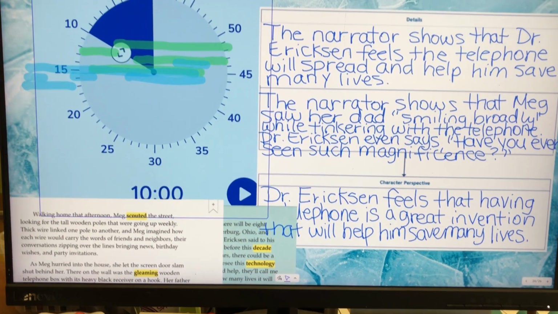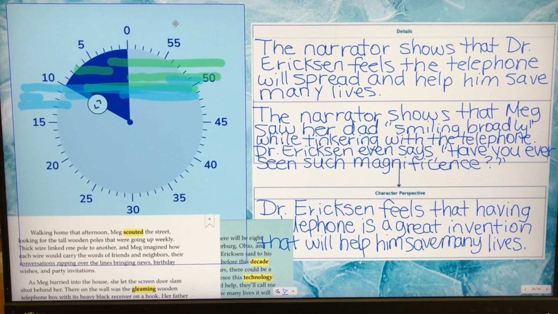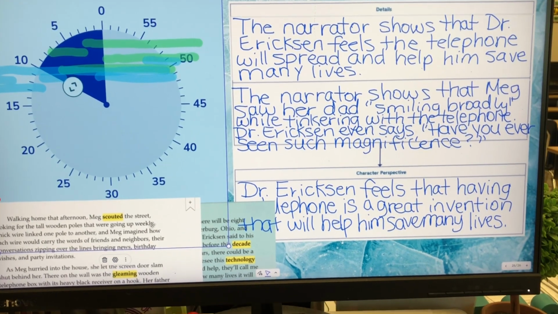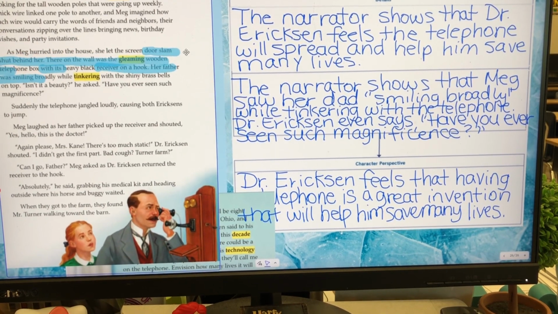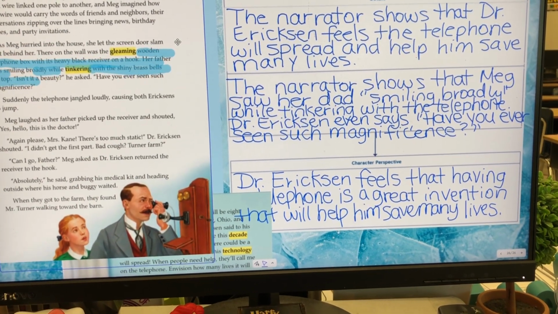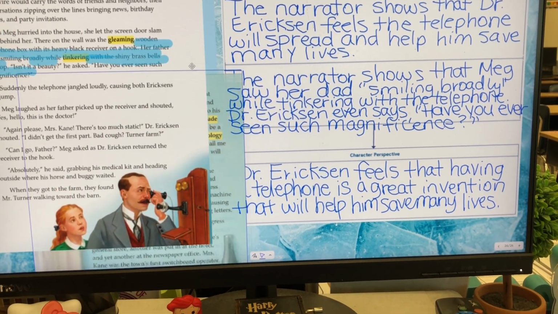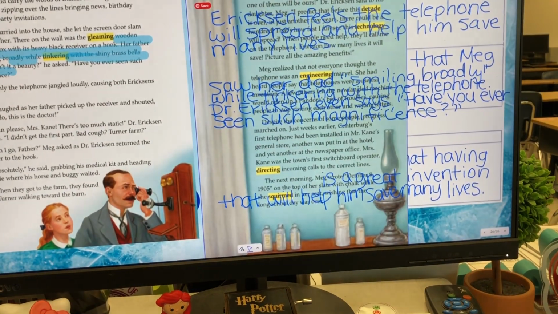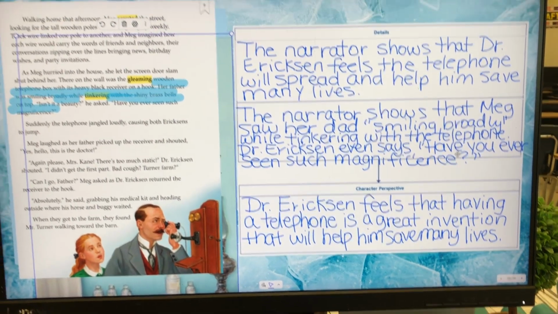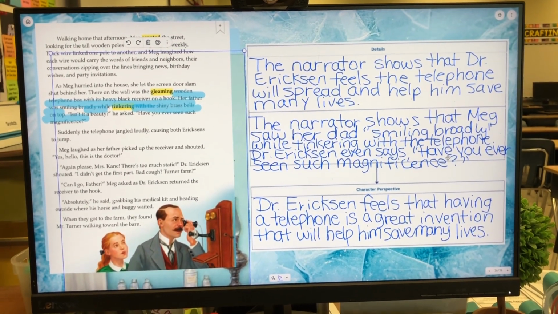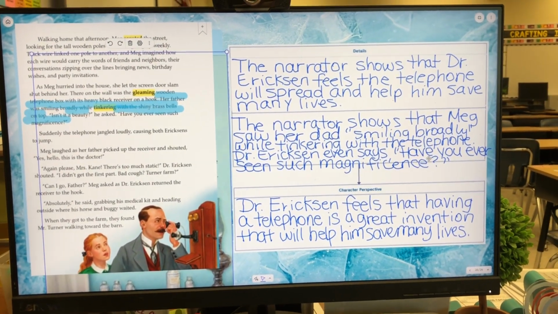But I was able to put a timer so that they knew how much time they had. And then after we had the timer, I was able to then go ahead and look at the different details that the passage tells us about Dr. Erickson and how he thought about the telephone. So that's what we ended up doing, and I was able to show this on the board progressively.